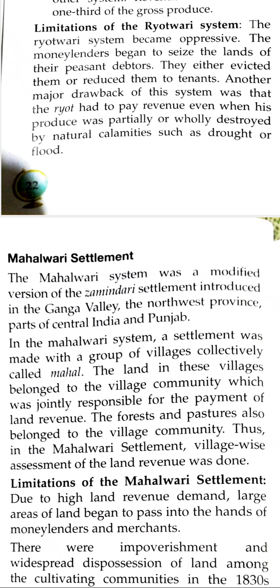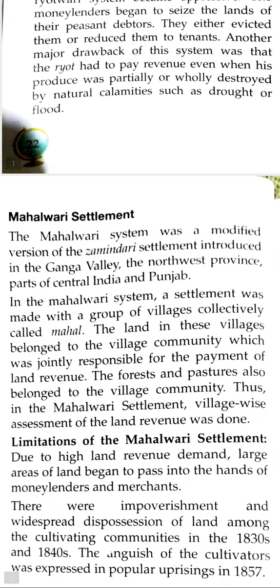As in the Ryotwadi system, Ryot means a farmer, cultivator, so here in the Mahalwadi system, Mahal means a group of villages, right? So land in these villages belonged to the village community, which was called Mahal, and which was jointly responsible for the payment of land revenue. The forest and the pastures also belonged to the village community.